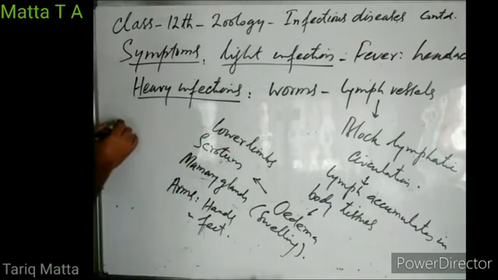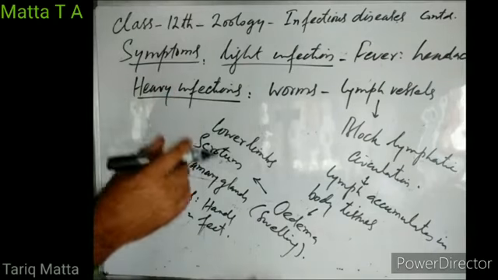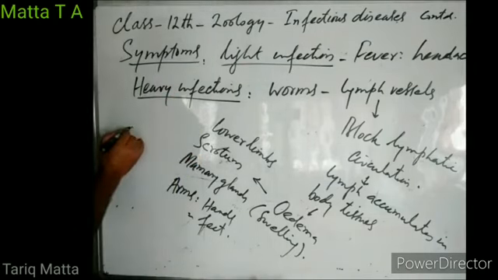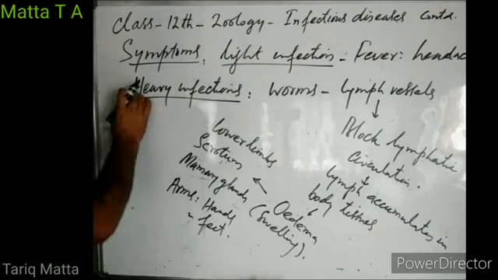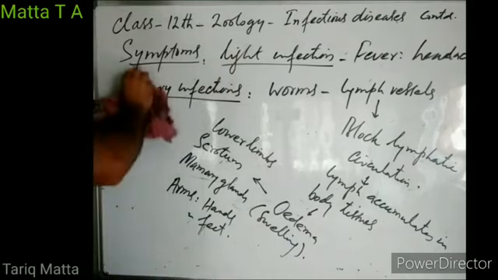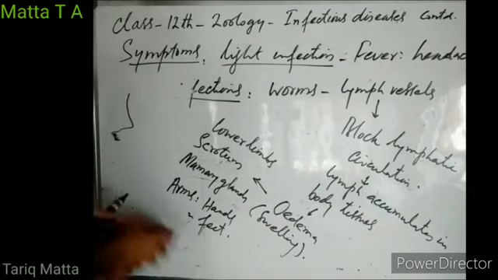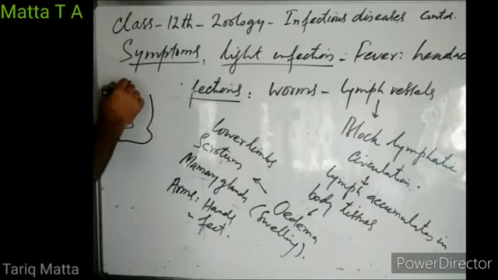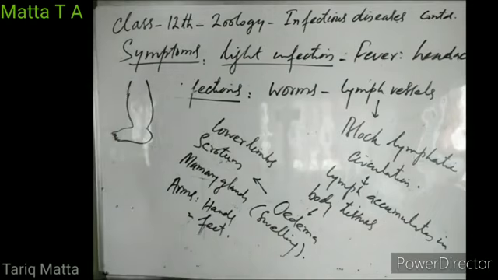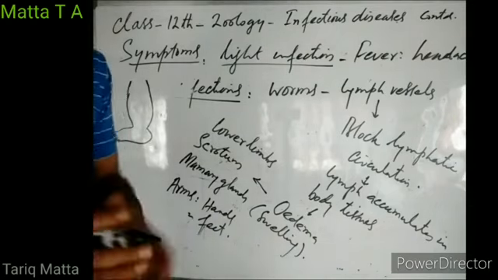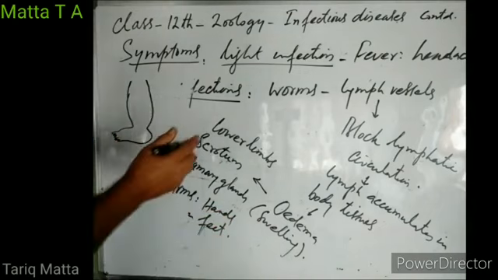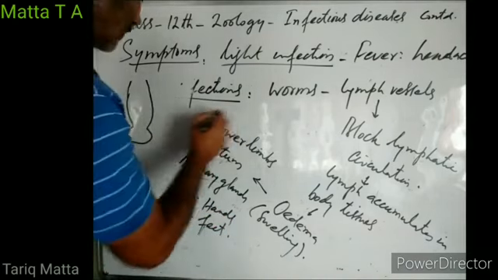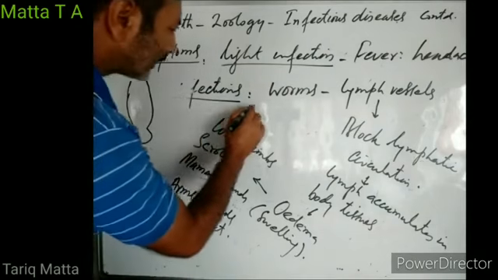The limbs of a person resemble the limbs of an elephant. The limbs of an elephant are very thick, right? So the feet of a person may become swollen like this. The person develops elephant-like legs. The person develops swelling in the legs, right? So limbs of a person swell like the limbs of an elephant. That is why it is also known as elephantiasis. Filariasis is also known as elephantiasis.